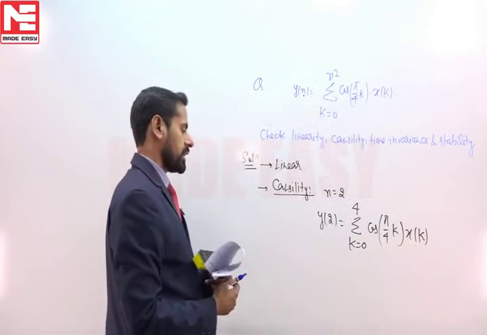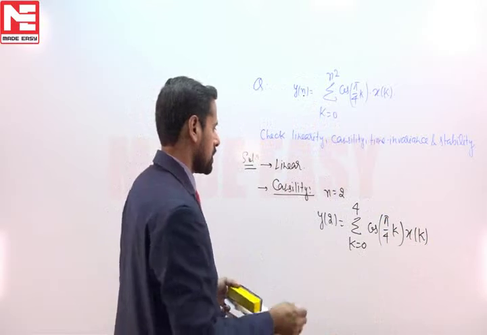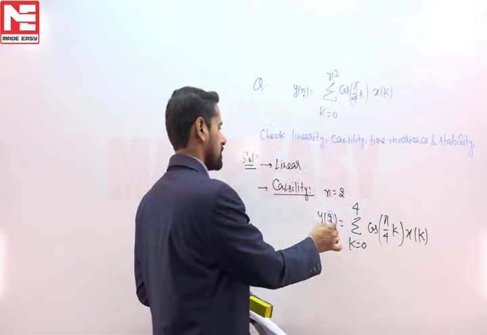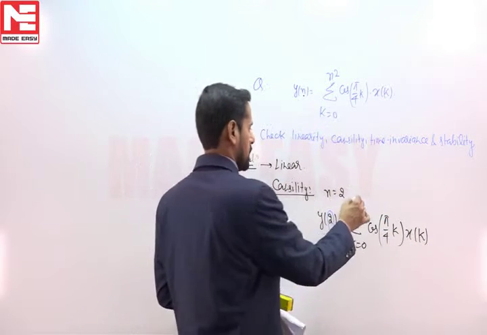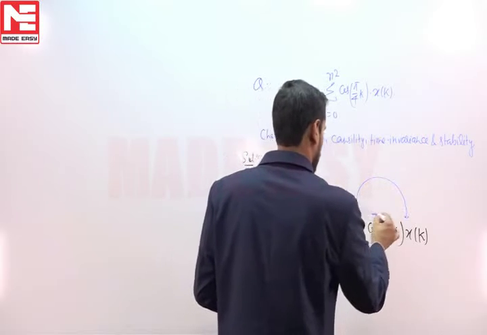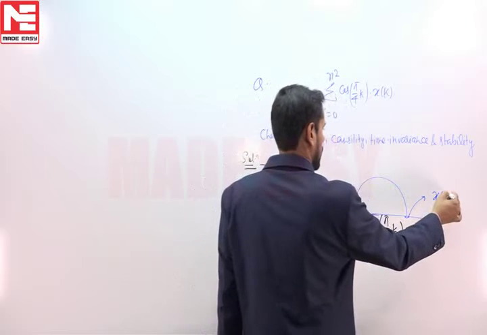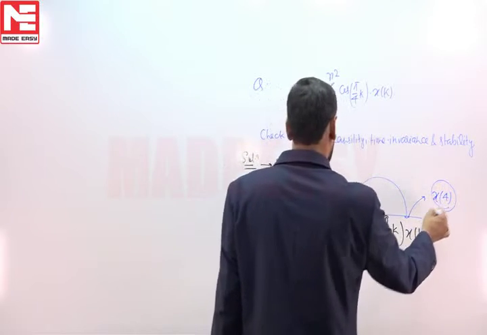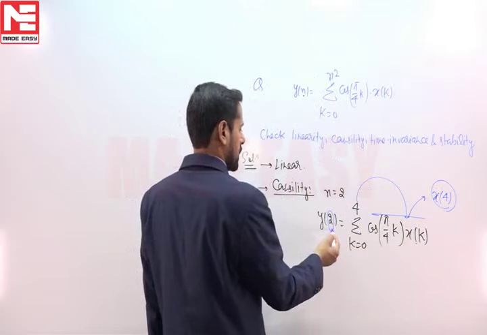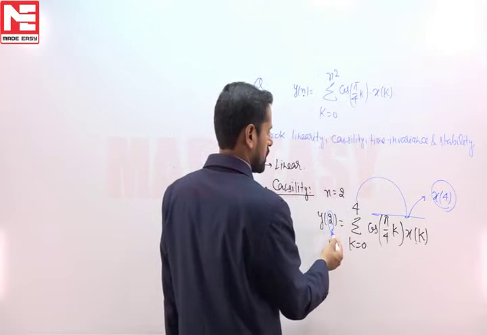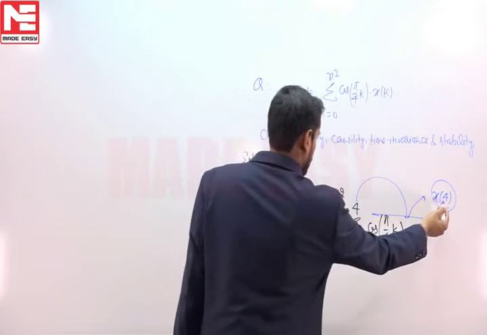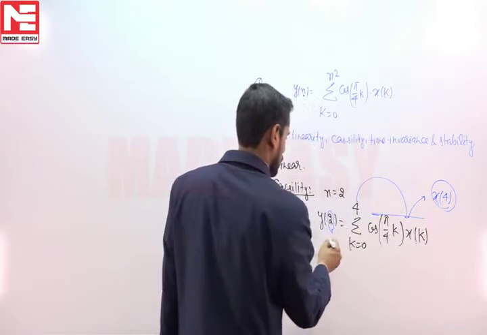So if we have to calculate the output at n equals 2 seconds, then we have to use values of input up to n equals 4 seconds. For output at 2 seconds, this 4 second input is a future value.